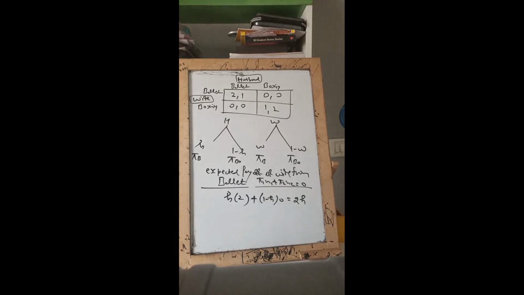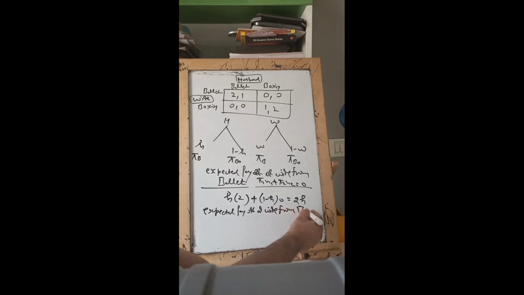So guys, expected payoff of wife from ballet is then h, that is probability of husband going to ballet, and if that happens, wife is going to be ending up with 2. And if the husband goes to boxing, the probability of which is 1 minus h, the wife is going to get a 0 because she is going to ballet and the husband is going to boxing. Now, you will write expected payoff of wife from boxing.